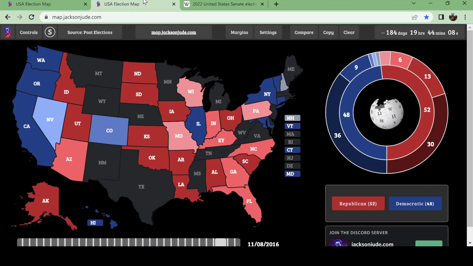And while I do think that Roe v. Wade's, I guess overturning is the right word, I think that's definitely going to help Democrats. It's definitely helped me think a little bit more in their favor.